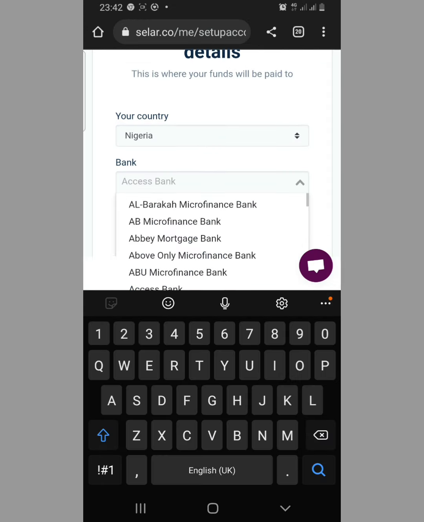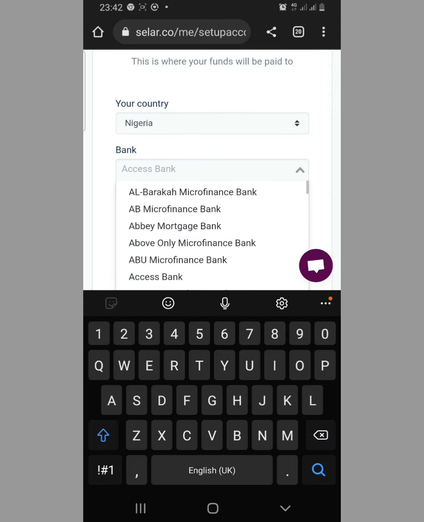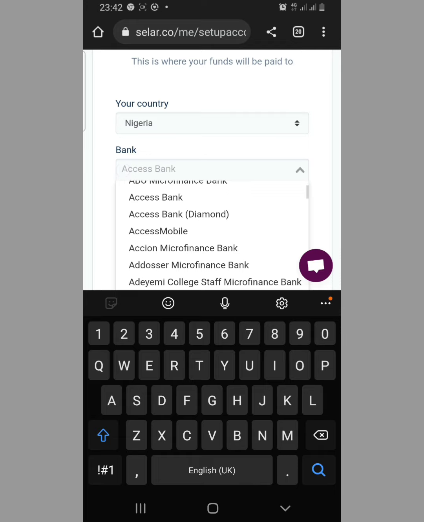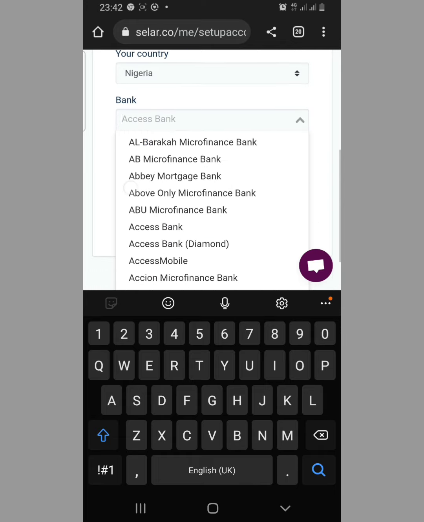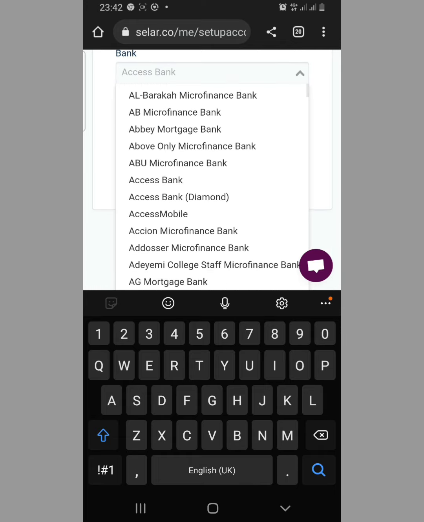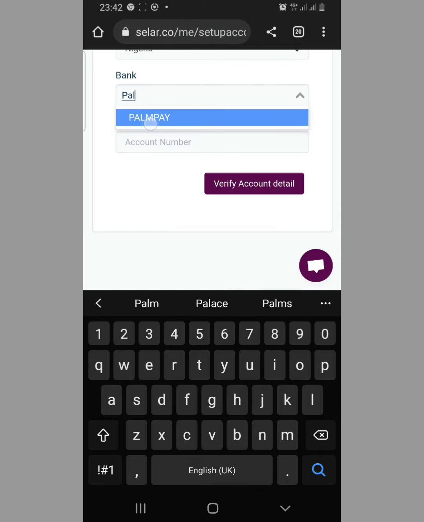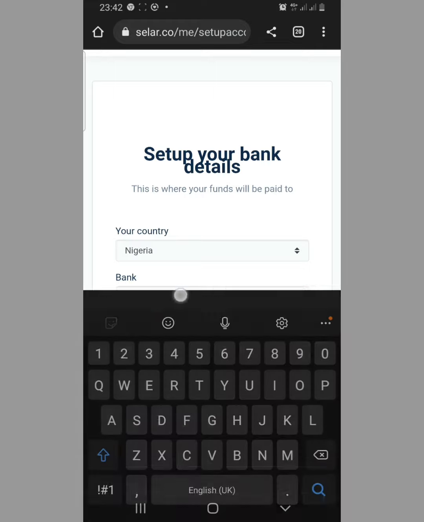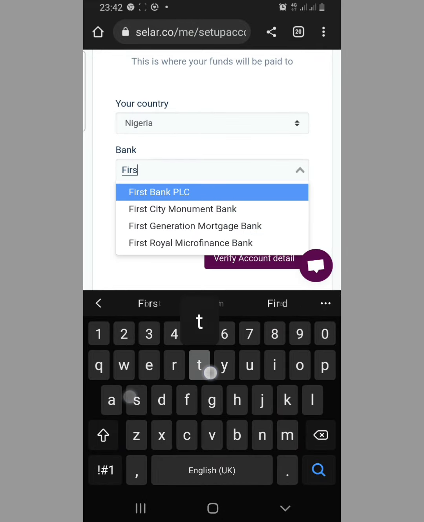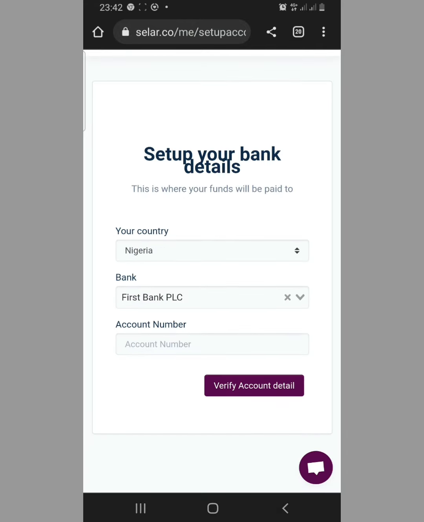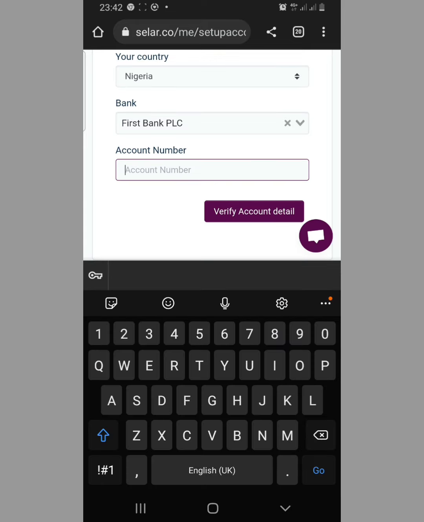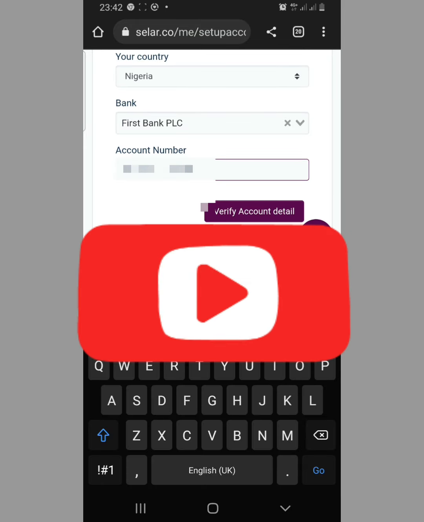You now come here and select your bank. So let me assume you are using First Bank. Let me check if they have PalmPay here. Okay, they have PalmPay. No, let me not use PalmPay. Let me use First Bank, for example. They have actually all the banks. You now type in your account number here.